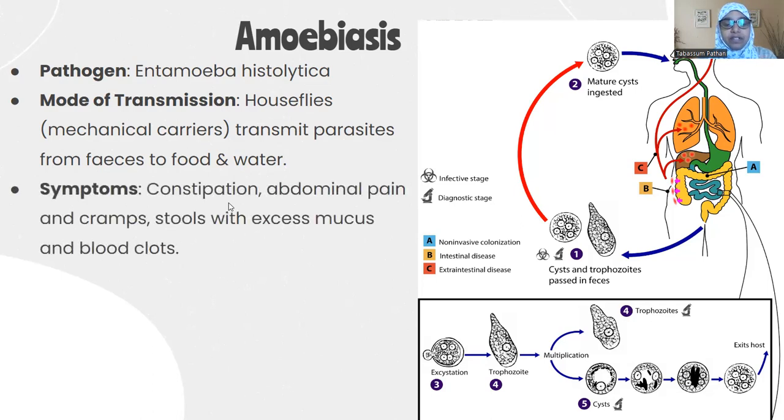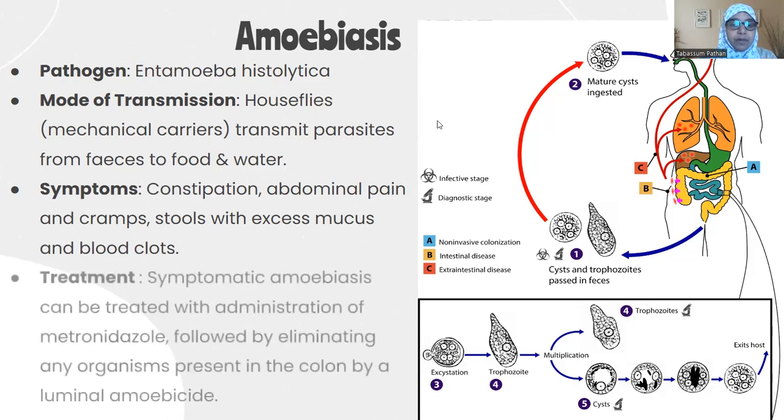Okay. Some of the symptoms of Entamoeba histolytica are diarrhea, constipation, abdominal pain, stool with mucus. Okay, stool with excessive mucus, that's a slimy, sticky, white substance that will come in your stool. Blood clots will happen. Then also hepatomegaly will occur in the liver, because the liver is also affected by this parasite, which will lead to fever and pain in the right abdomen. Yeah, so that's the symptoms.